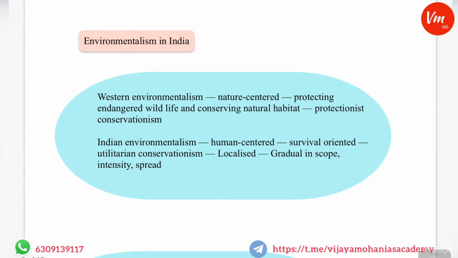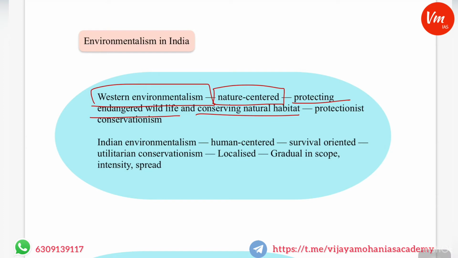Now, environmentalism in India and environmentalism in Western countries is different. Western environmentalism is actually nature centered. That is to say that it came into the picture in the efforts to protect endangered wildlife and conserve natural habitat.